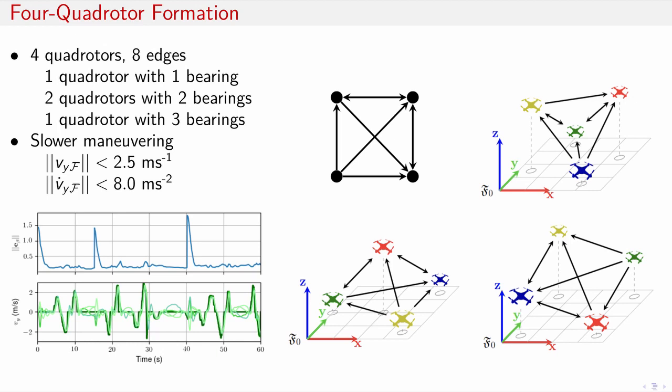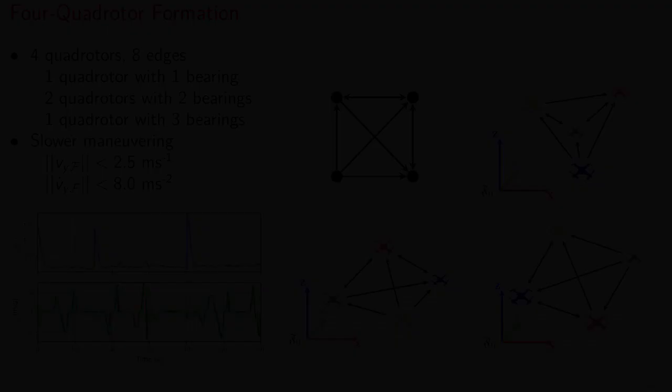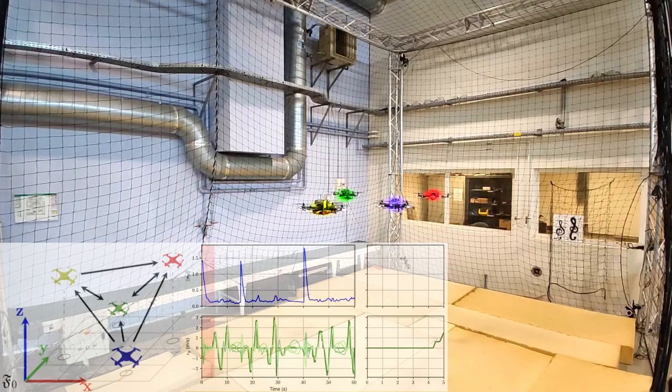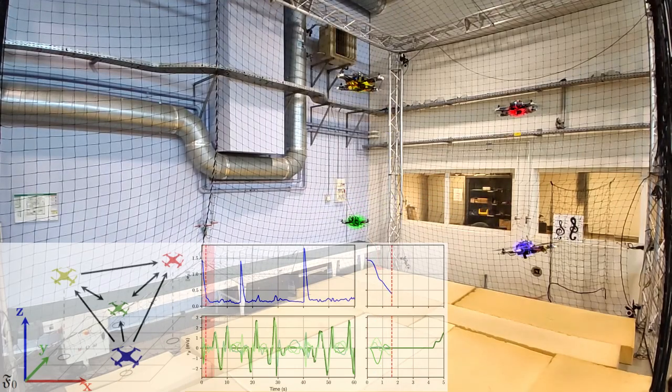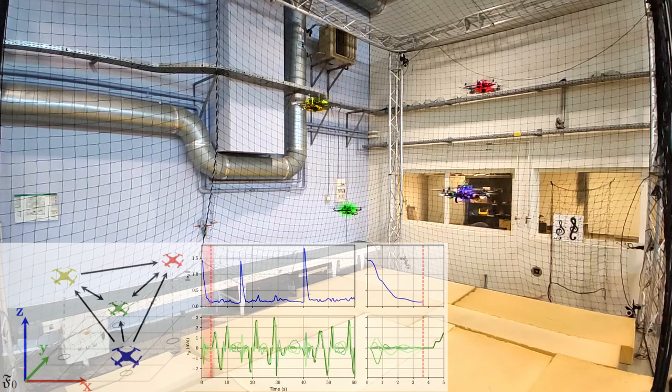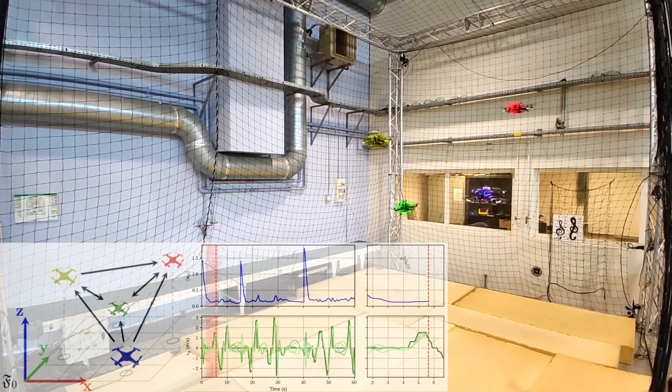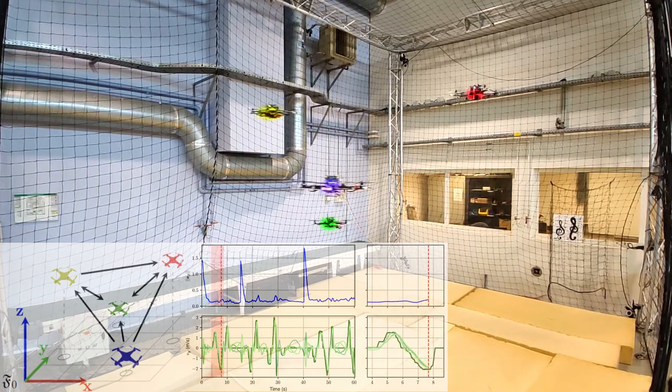A similar experiment is repeated with a formation of four quadrotors and a heterogeneous bearing graph. Because of the increased formation volume and more aerodynamic interference between quadrotors, this formation is piloted slower with speeds of 2.5 meters per second and accelerations of 8 meters per second squared.